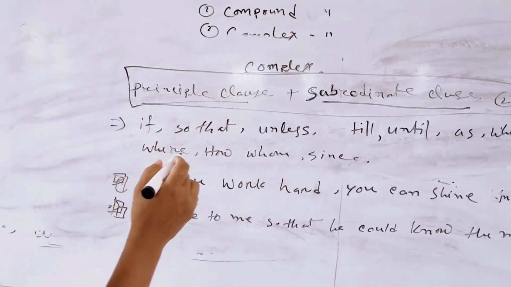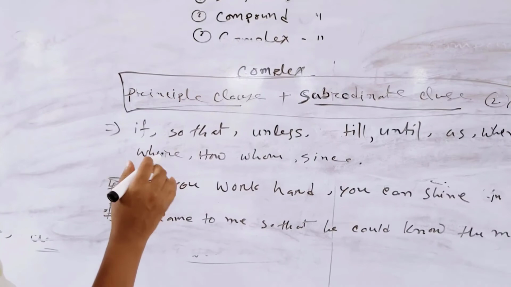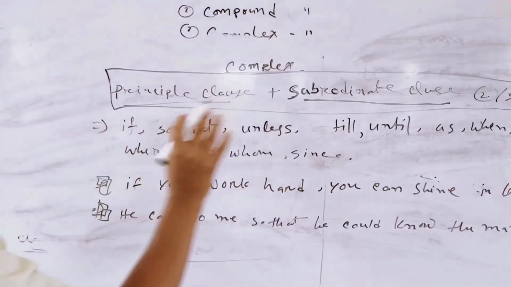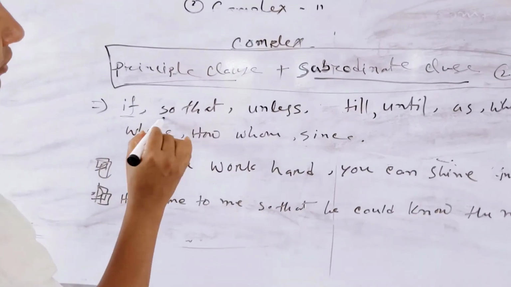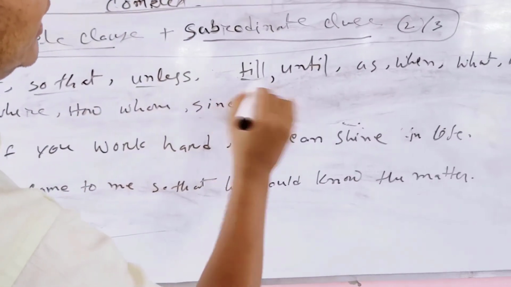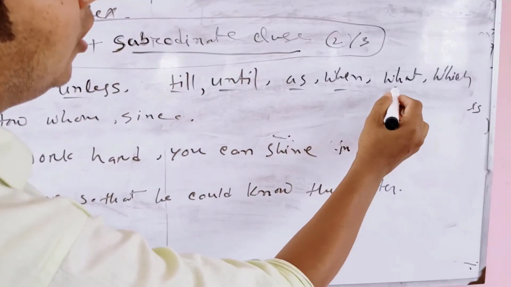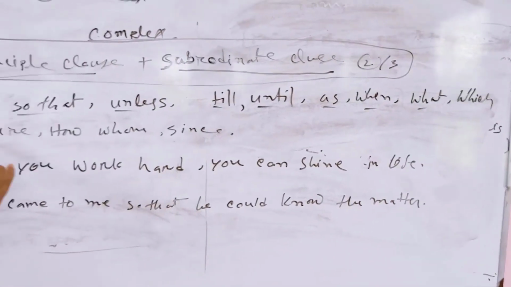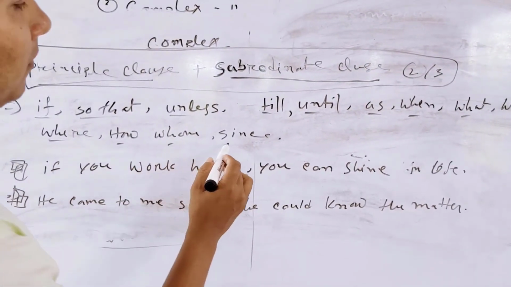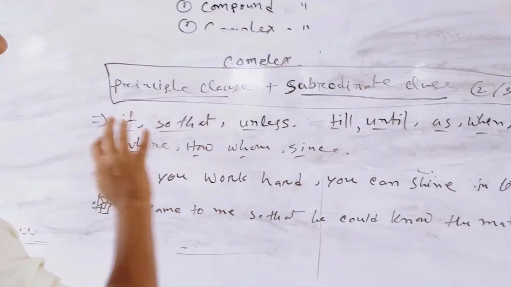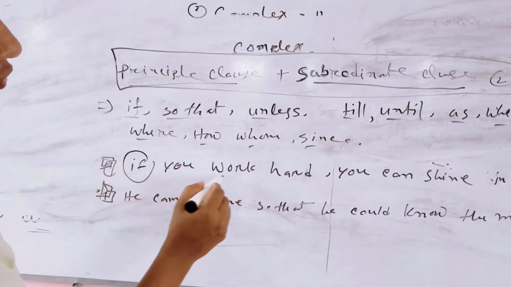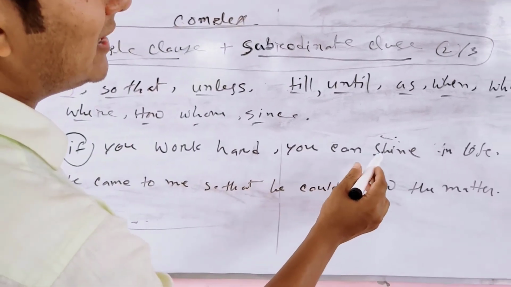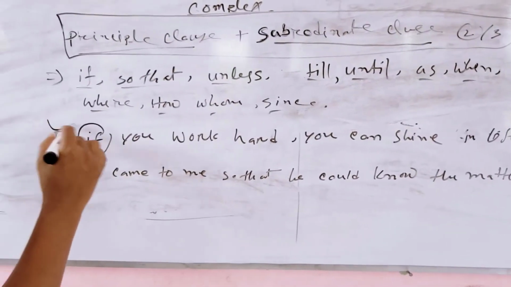In a complex sentence we see these types of words: if, so that, unless, till, until, as, when, what, whose, where, how, whom, since. For example, if you work hard, you can flourish. This is a complex sentence.